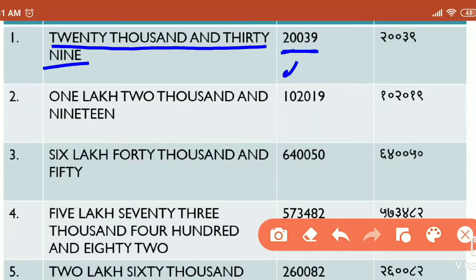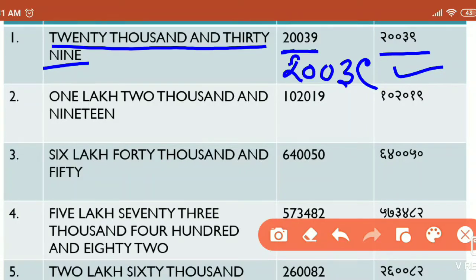In Marathi we write this as 2, this is 2, then 0 means shunya, and 39. So this is the writing of 20,039, and it is shown here in the third column. In Marathi we say 20,039.